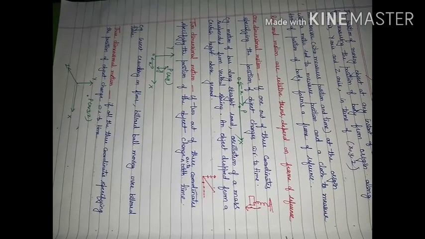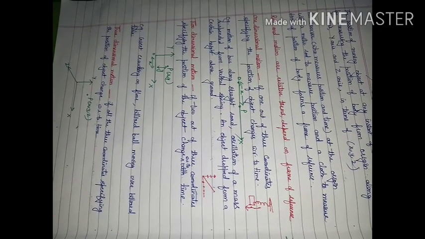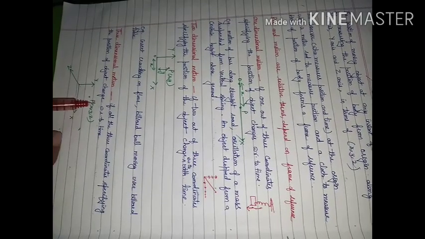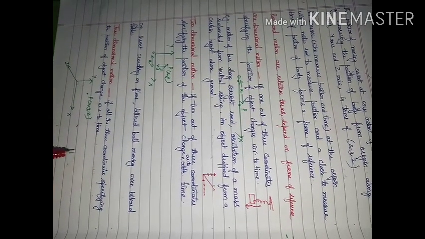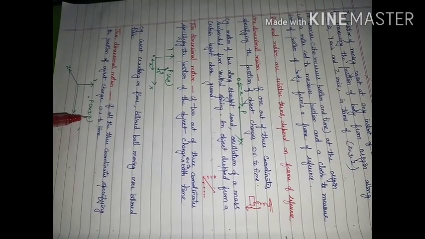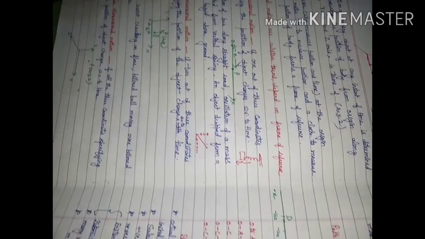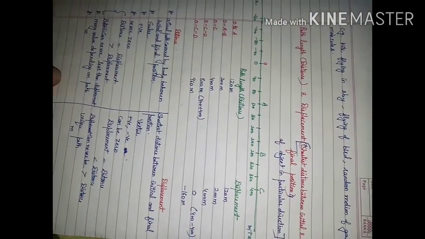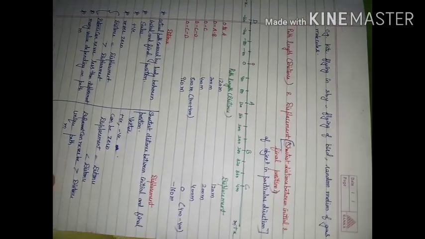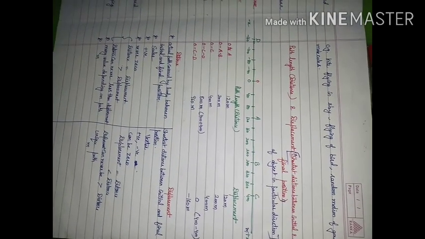And three-dimensional motion means when all three coordinates which specify the position of the object change with time. It means the x coordinate will change, the y coordinate will change, the z coordinate will change. Examples: a kite flying in the sky, a bird flying in the sky, random motion of gas molecules, all are examples of three-dimensional motion.